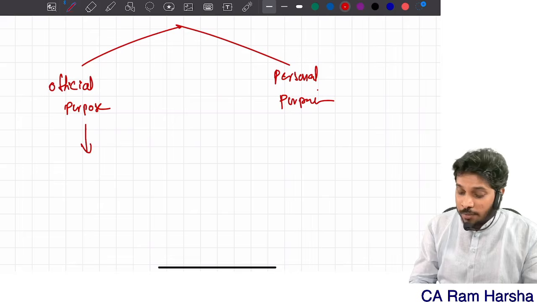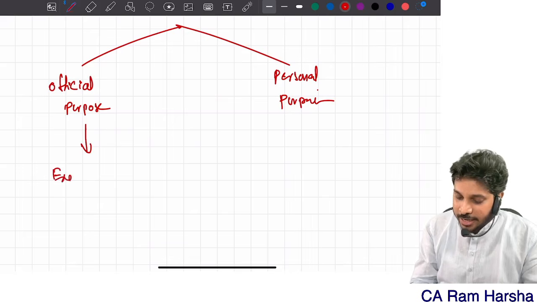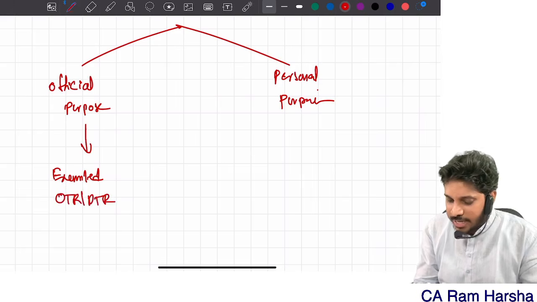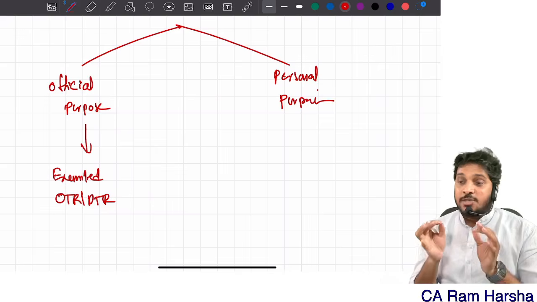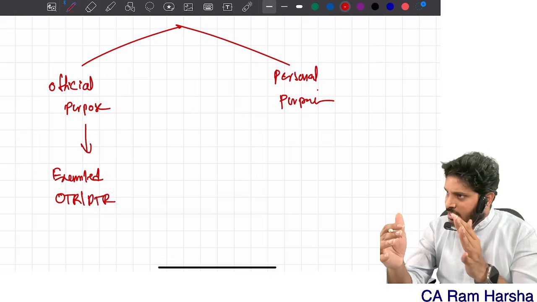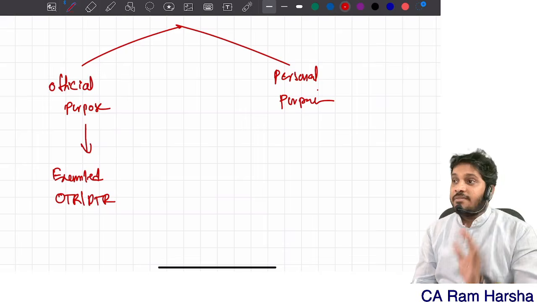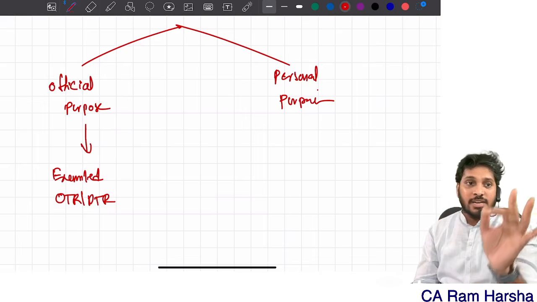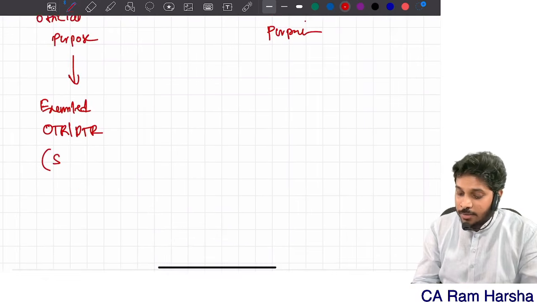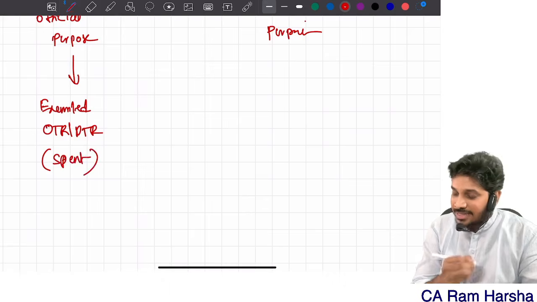Official allowances are exempted, whether it is optional tax regime or default tax regime, doesn't matter. Don't worry, I will tell you what an official purpose allowance is and give you examples. Allowances given for official purpose are straight away exempted under either regime. How much is exempted? How much is spent, that much is exempt.